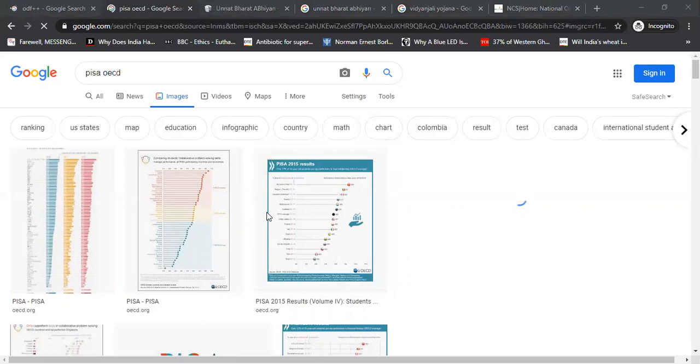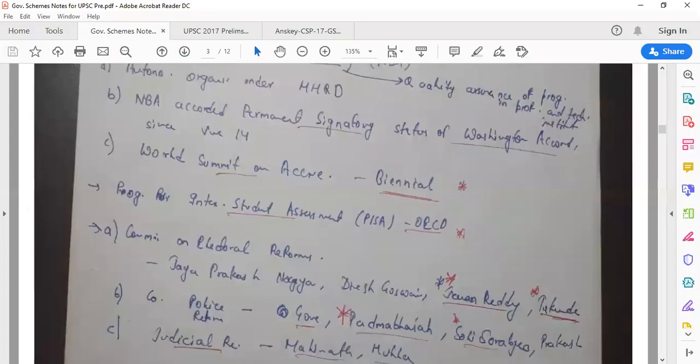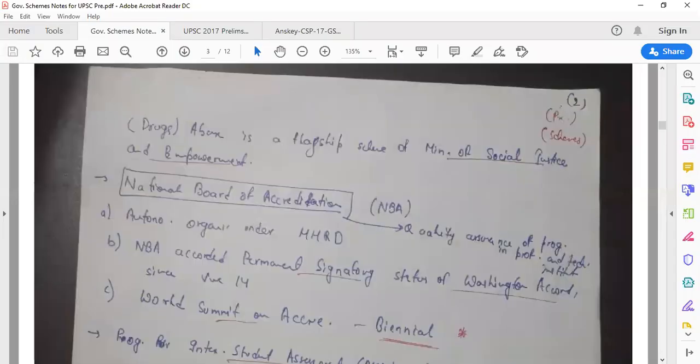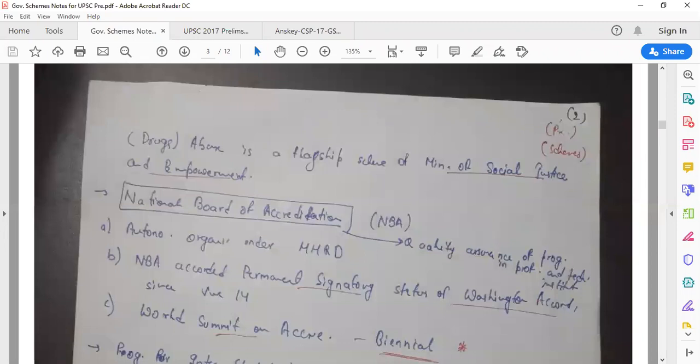Doesn't matter. We have just talked about PISA. That is fine. Now let's move on and talk about something else. We'll talk about ODF. There are three different scenarios of ODF: ODF, ODF plus, and ODF plus plus. We should know what these are. What does it mean by ODF, ODF plus, and ODF plus plus? So let's do that. What does ODF mean?